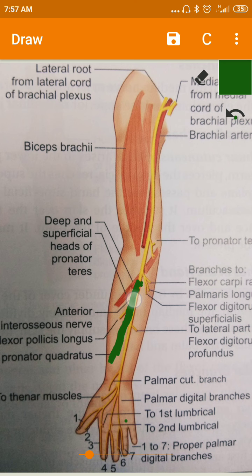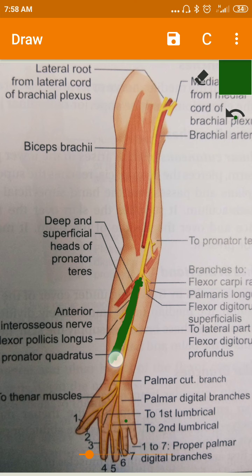So if it is present in front of the interosseous membrane, it means this anterior interosseous nerve is deeply placed, isn't it? Yes. So the deep muscles of the flexor part of the forearm are supplied by this nerve. It is passing deep in the flexor region, and it is supplying the deep muscles.